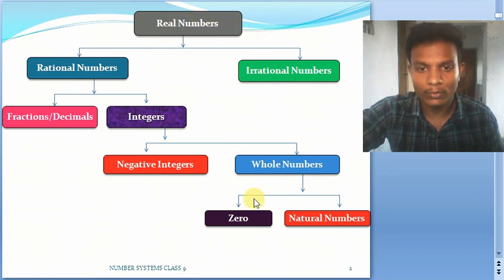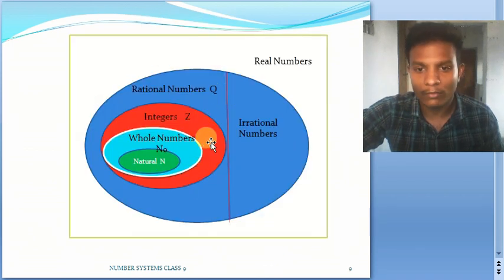clear to you. Let me take you through one more slide. Now see this part. What I have done, this form of representation we call set representation. Here I have taken a big set of numbers, I am taking it to be real numbers.